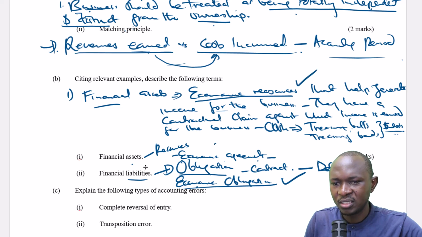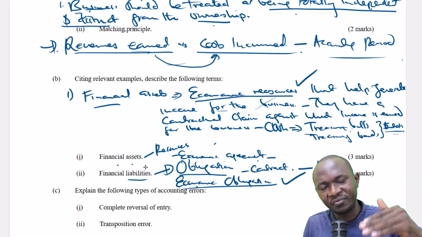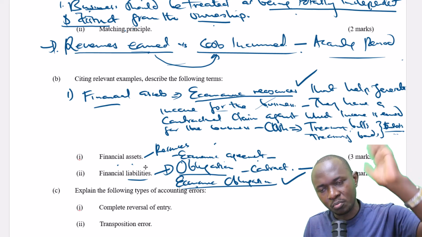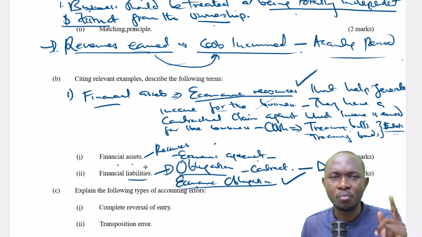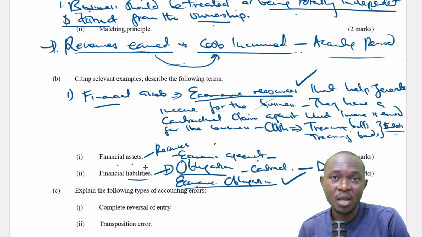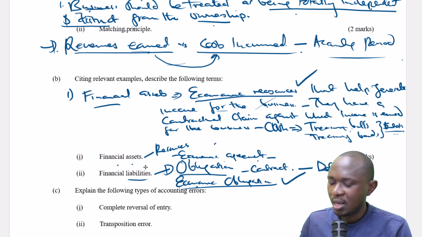Economic resources for financial assets, and they will help generate interest. As an example, when you invest in treasury bills or bonds, that is a financial asset. Financial liabilities are transactions that end up creating economic obligations where the business will be required to repay the loans or monies that they owe other people plus some interest. We call those financial liabilities.